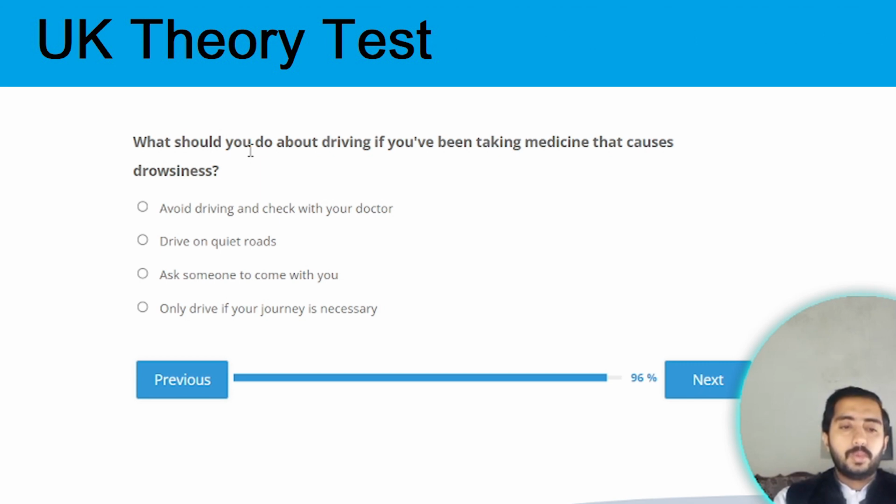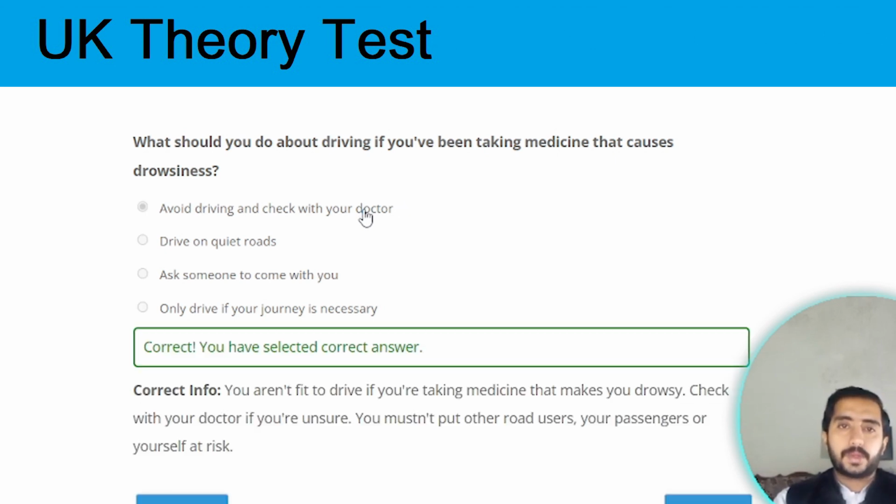What should you do about driving if you've been taking medicine that causes drowsiness? If the medicine causes drowsiness, then avoid driving and check with your doctor. Option A is the correct option.